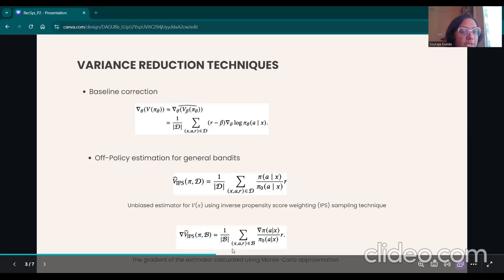And for importance sampling to work correctly, the common support assumption must hold. That is, for every action A and context X, both the numerator and the denominator of the importance weight should be positive. The estimator is maximized by gradient-based optimization. The gradient of the estimator is calculated using Monte Carlo approximation. For a mini batch B of data, the gradient of V IPS is given by the last equation on the slide.